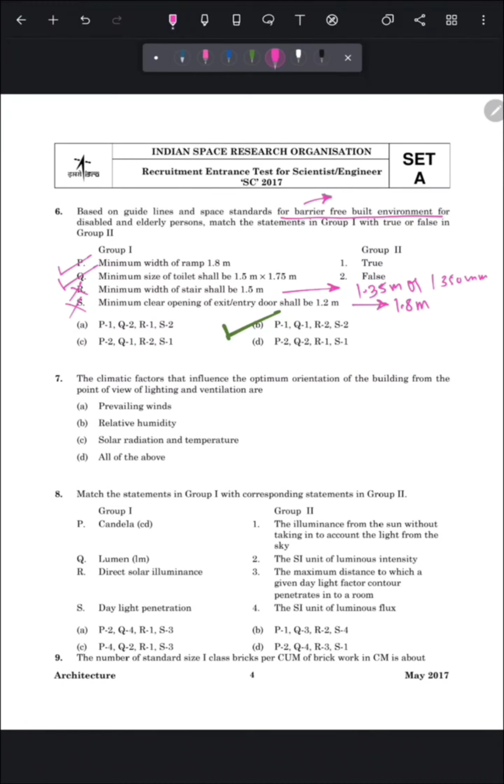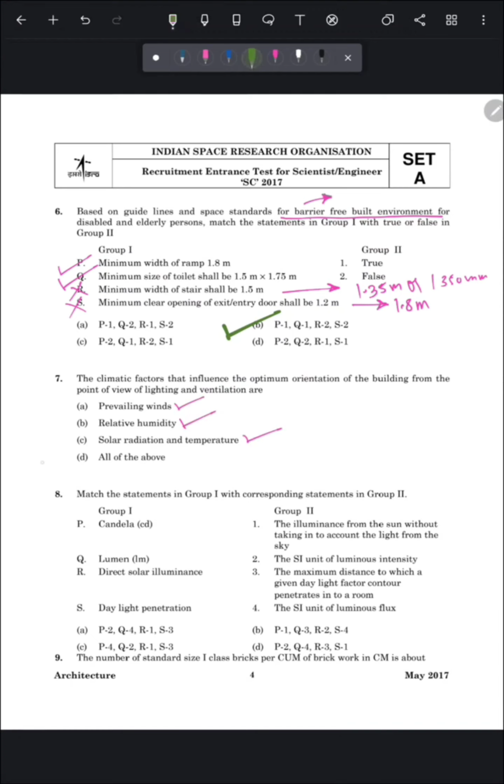Now the next question is: the climatic factors that influence the optimum orientation of the building from the point of view of lighting and ventilation are. So prevailing winds is also correct, relative humidity, solar radiation and temperature.